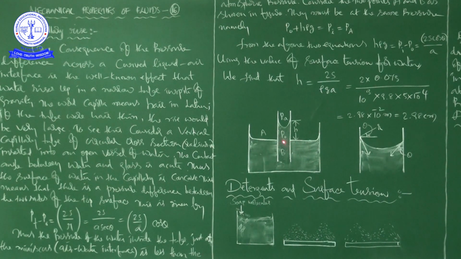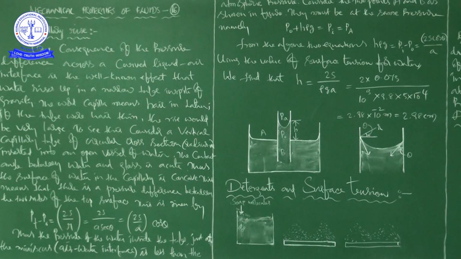So this is the radius, from here to there, radius a, inserted into an open vessel of water. This is the open vessel of water.